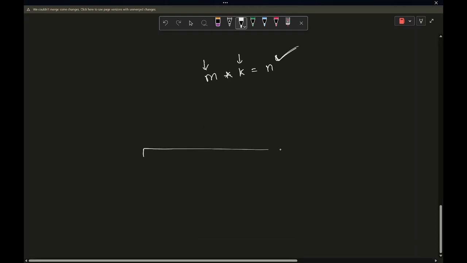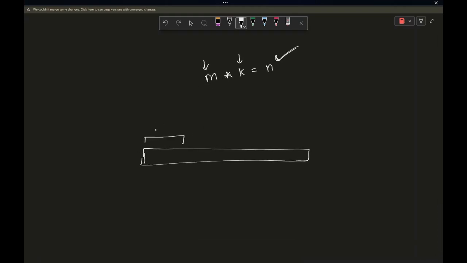And let's say if you have fixed the value of M, then you know that the string T must be an anagram of the first M characters.